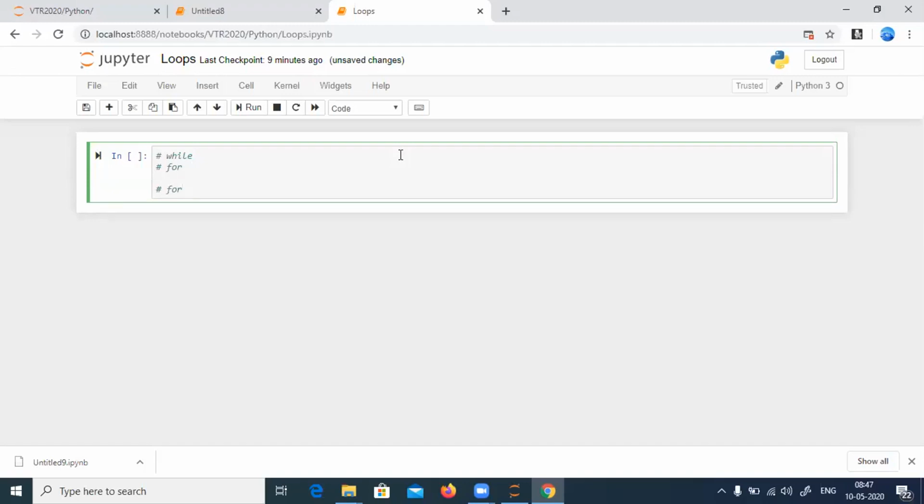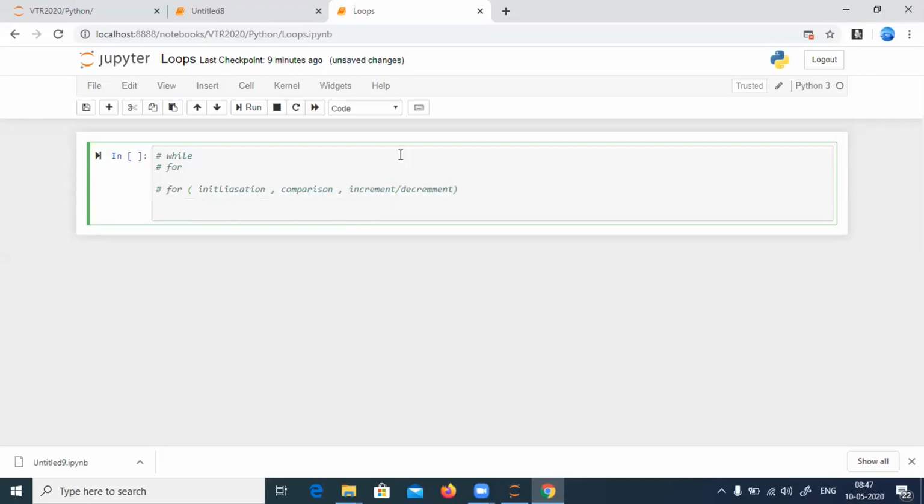A loop actually has three parameters. It says initialization, then comparison, then increment or decrement. Initialization, comparison, increment or decrement. These are the three different operations present inside the loop. What is initialization? Where to start. Where you are supposed to start. Whether to start printing the number from 1 or from 2 or 3, where to start with is called initialization.